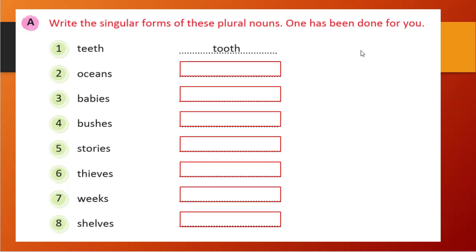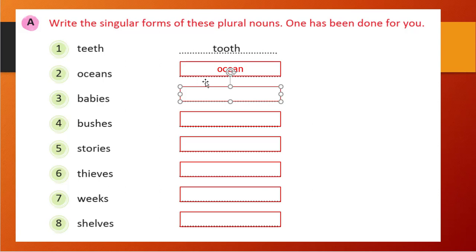Oceans. See here, s is given, so the correct answer will be, we will remove the s, so it will become ocean. Babies. You see here, ies is there. We put ies when y comes after a consonant, right? So consonant plus y is there, then we put ies.